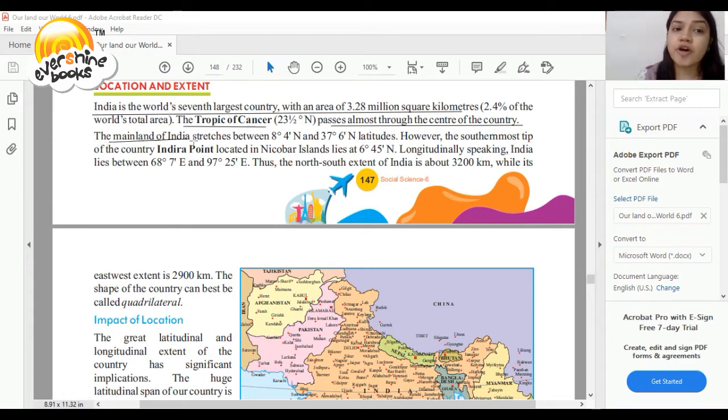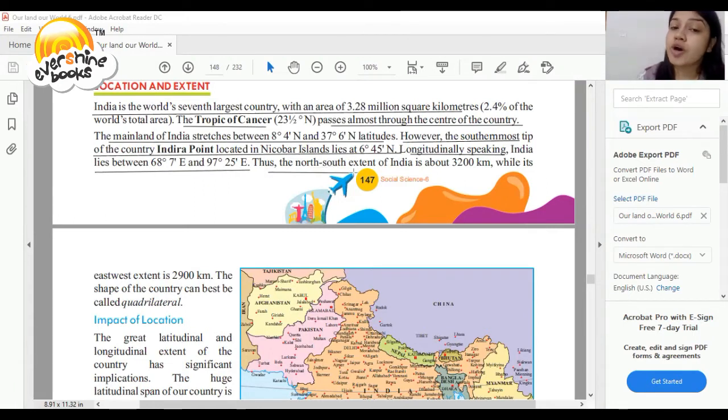The mainland of India stretches between 8 degree 4 minute north and 37 degree 6 minute north latitude. However, the southernmost tip of the country, Indira Point, located in the Nicobar Islands, lies at 6 degree 45 minute north. Longitudinally speaking, India lies between 68 degree 7 minute east and 97 degree 25 minute east.